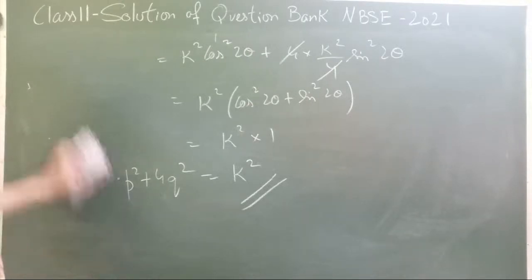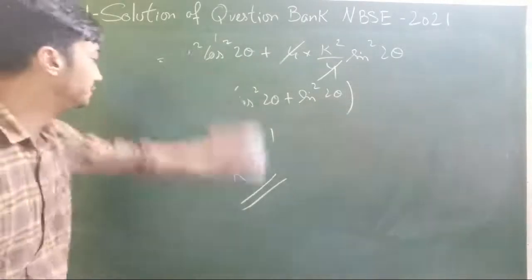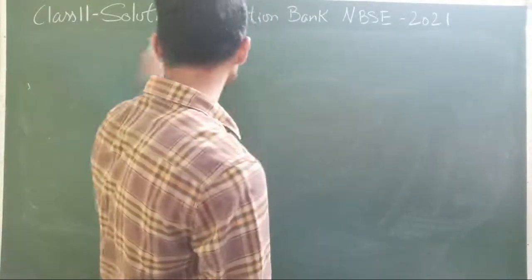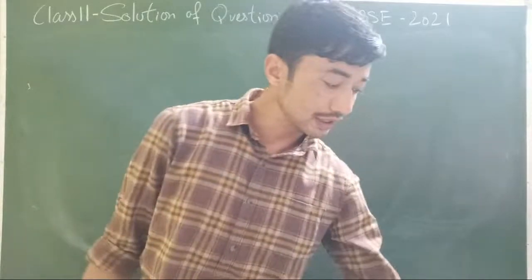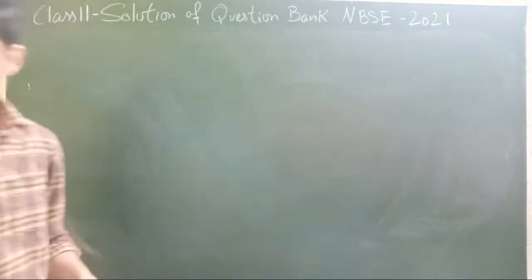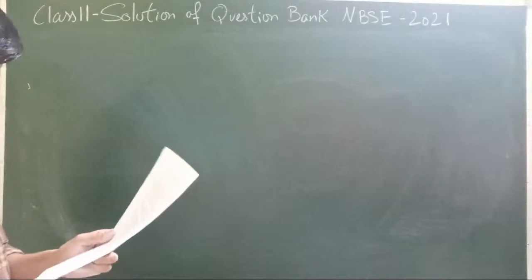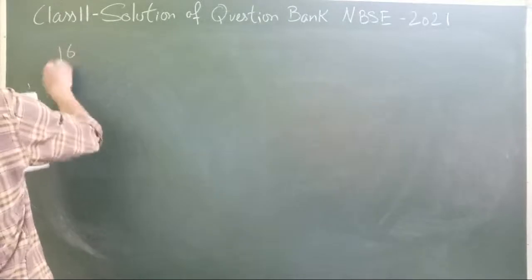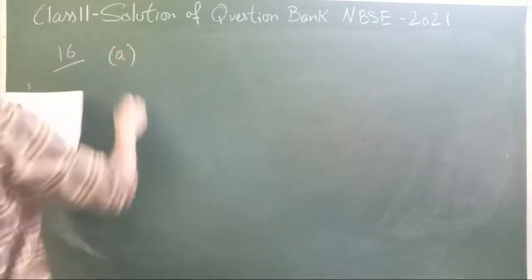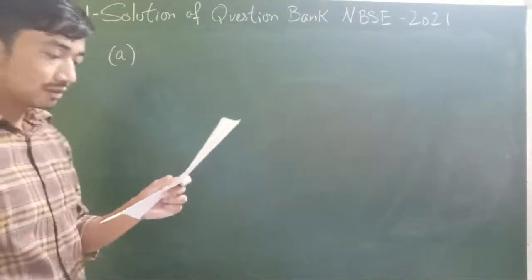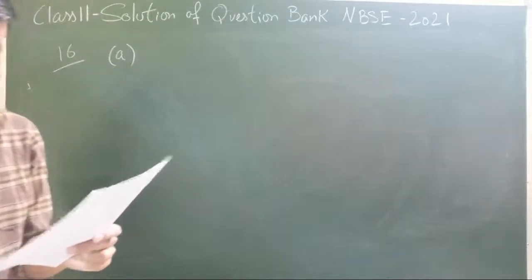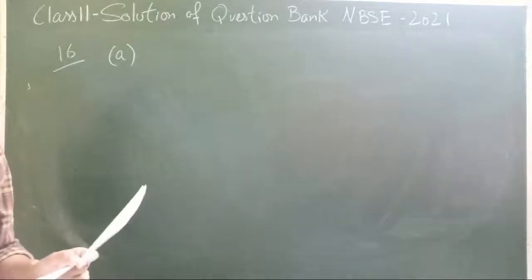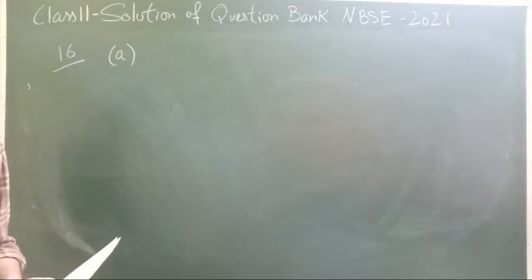All right. Moving ahead with the other question again from straight lines. Sorry, this will be now question number 16, part A. Again the same concept. If P is the length of the perpendicular from the origin to the line whose intercepts on the axis are A and B, then show that this value holds.